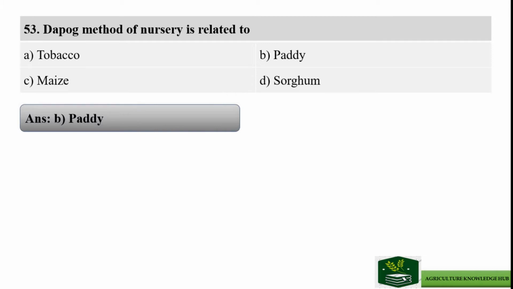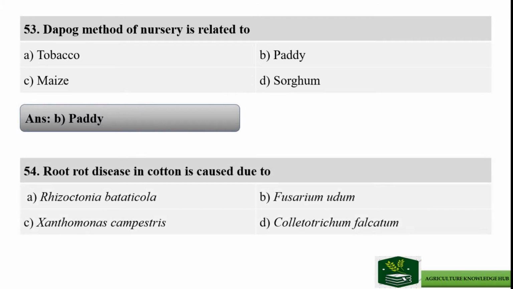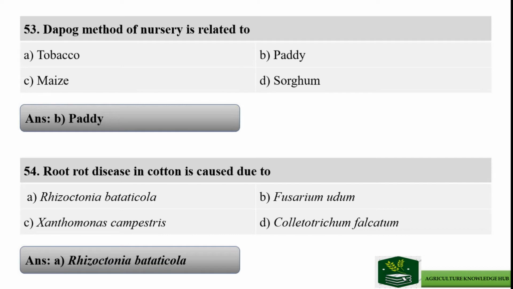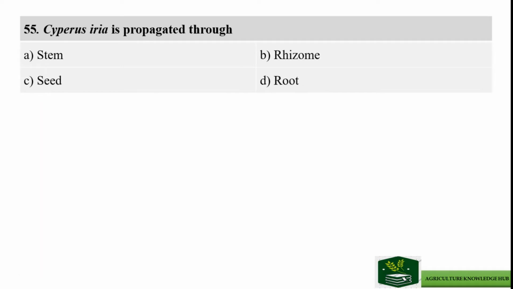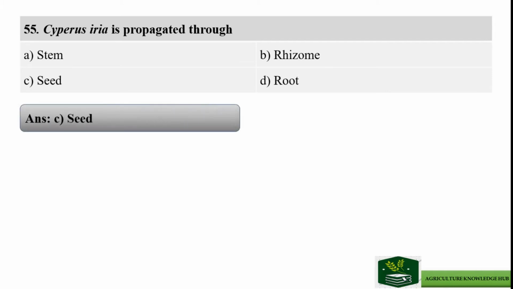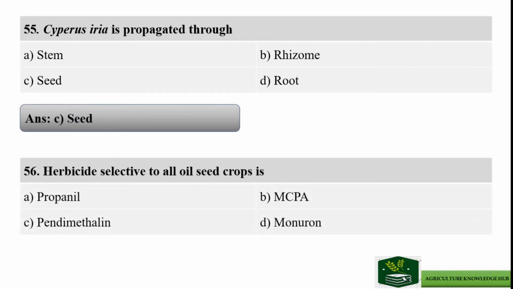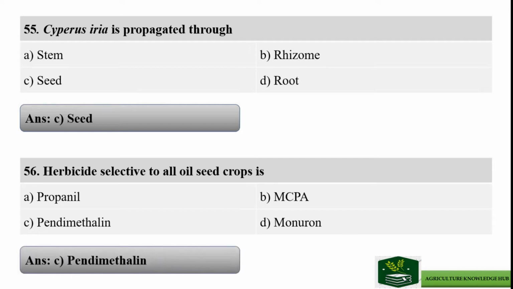Next question: root rot disease in cotton is caused due to, and the right answer is option A, Rhizoctonia bataticola. Next question: Cyperus is propagated through, and the options are stem, rhizome, seed, and root. The right answer is option C, seed. Question number 56: the herbicide selective to all oilseed crops is, and the options are propanil, MCPA, pendimethalin, and monouron. The right answer is option C, pendimethalin.